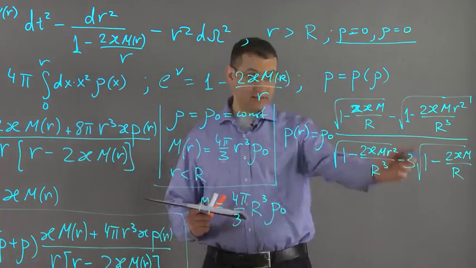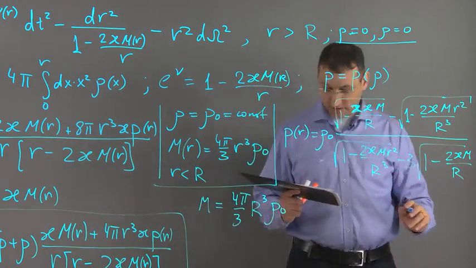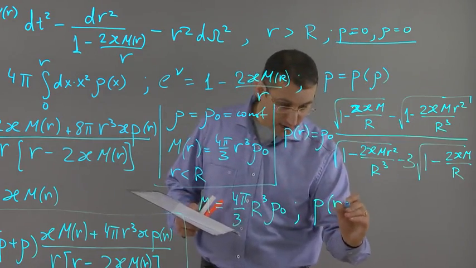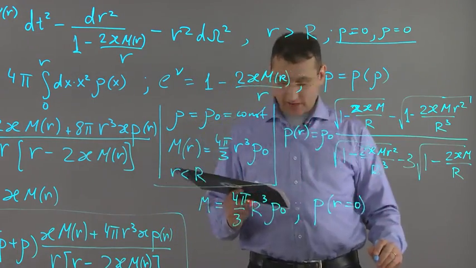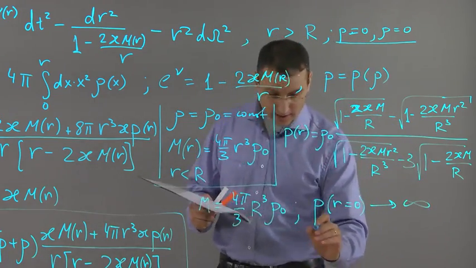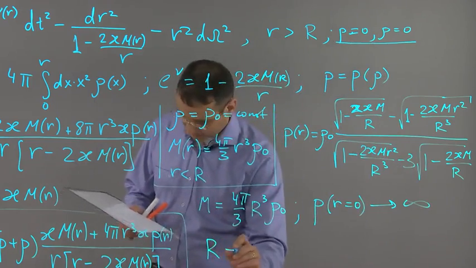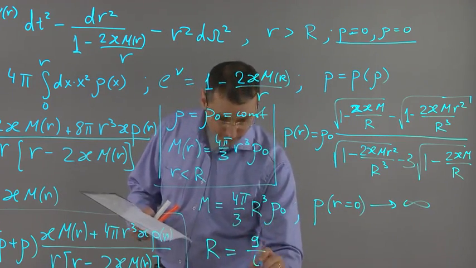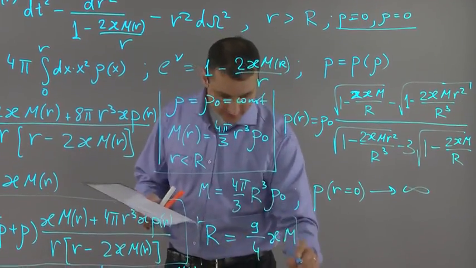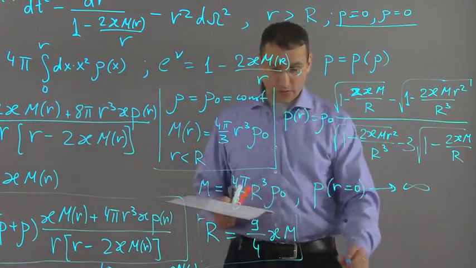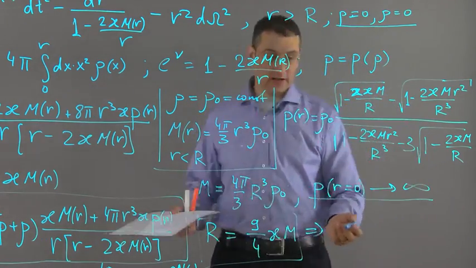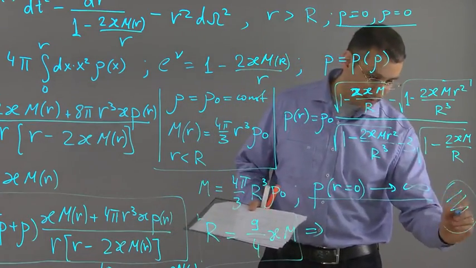Now, from this equation, one can see that the pressure at the origin, p at r equals 0, blows up, goes to infinity, if R is equal to 9/4 kappa m, if this is obeyed. So from this, one can see that this is a rather unphysical situation, that the pressure inside the body of the star blows up.